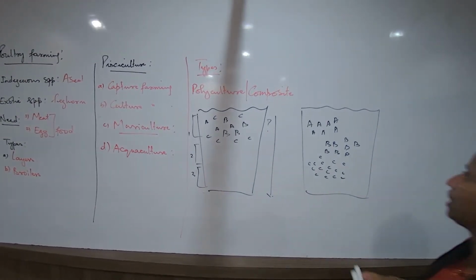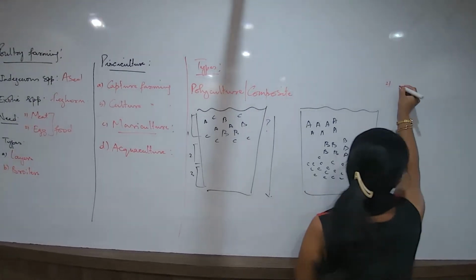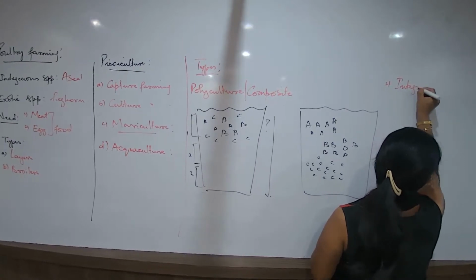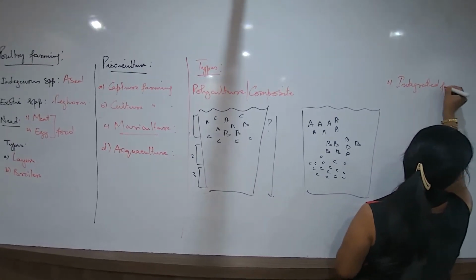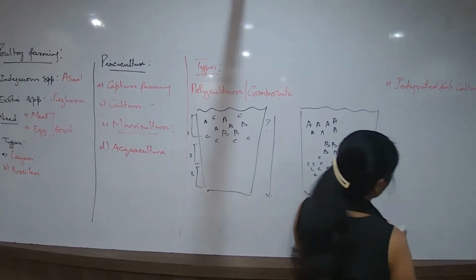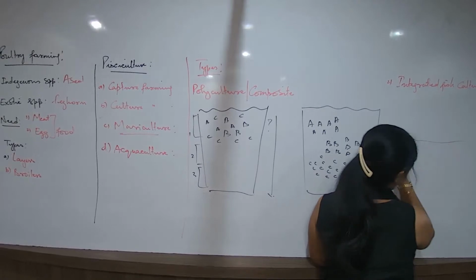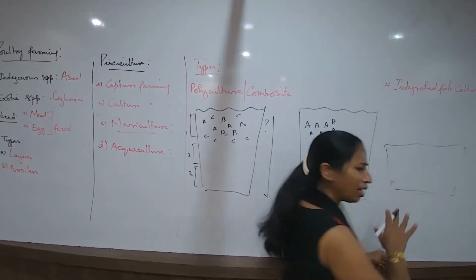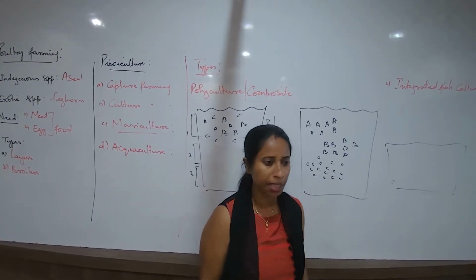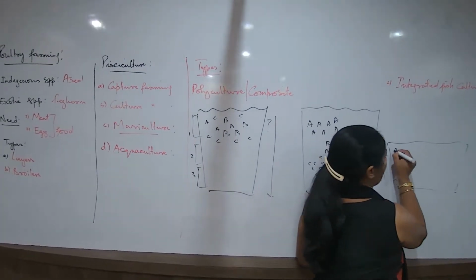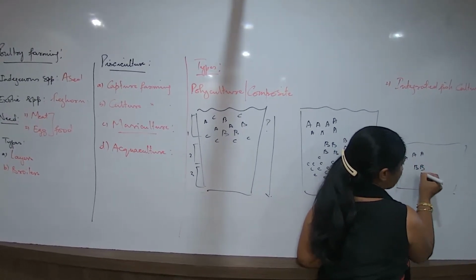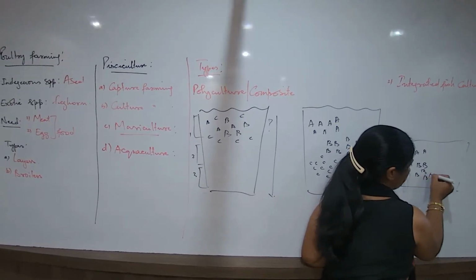These are the terms you have to remember. Now I'm talking about the second type, integrated fish culture, that you have in your portion. Say suppose I talk about a land or a pond here. The pond is not very deep. And now in this pond, I am selecting certain types of fishes to be grown.